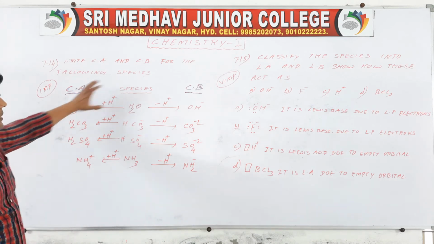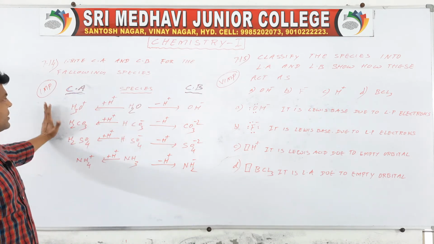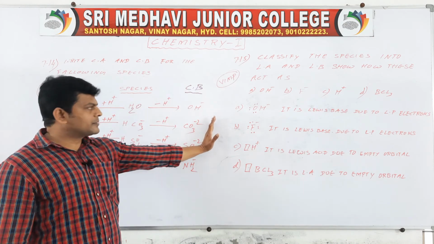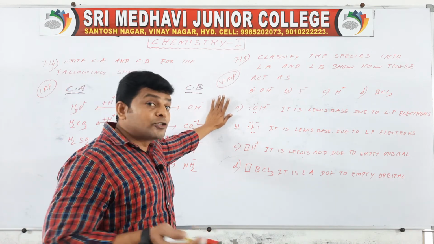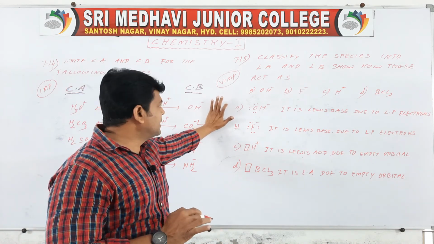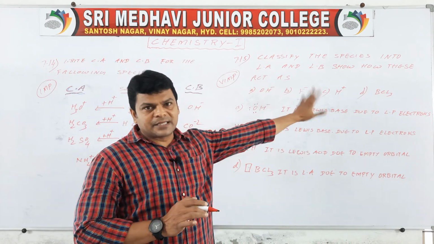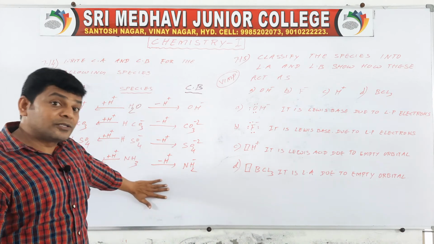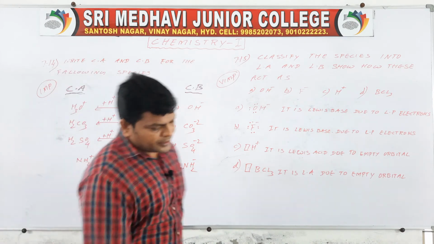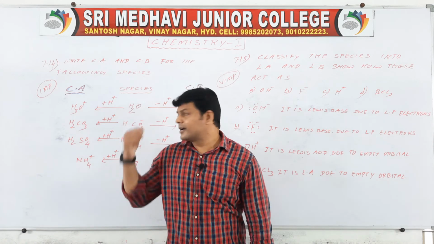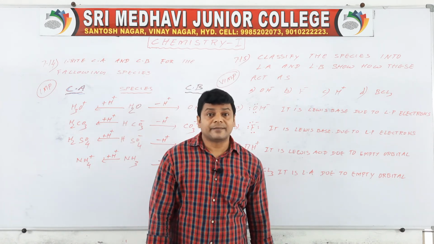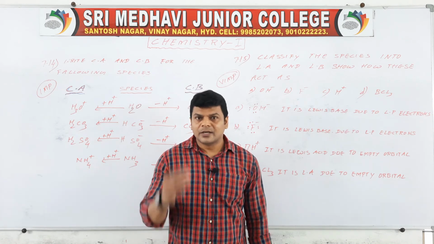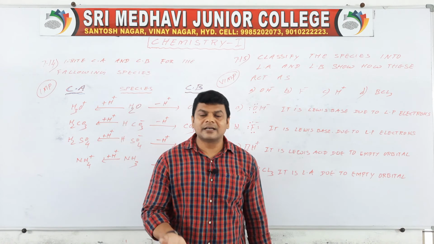Okay. So when a species is given, we have to write the conjugate acid; when the species is given, we have to write the conjugate base; and when the species is given, we have to classify acids or bases. This question is based on Lewis acid base theory, and that question is based on Bronsted acid base theory. What is acid according to Bronsted acid base theory? Proton donor is called acid. Proton acceptor is called base.